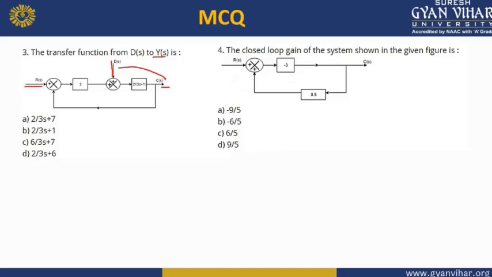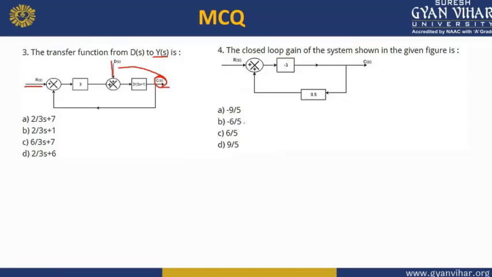Here it must be Ys. Something is missing over here, so consider the output as Cs equal to Ys. How to do this? Keeping this Rs neglected.